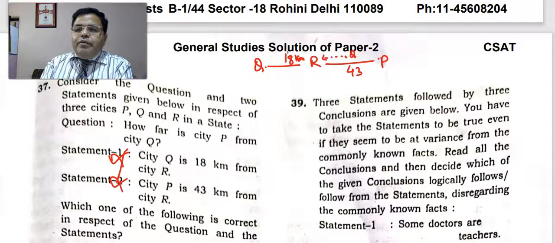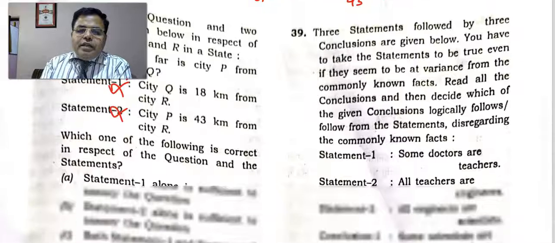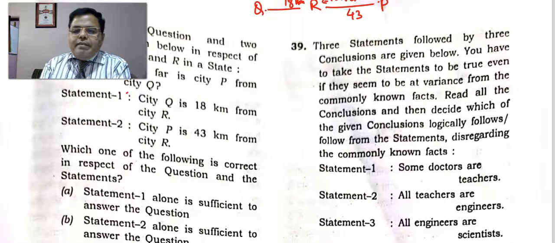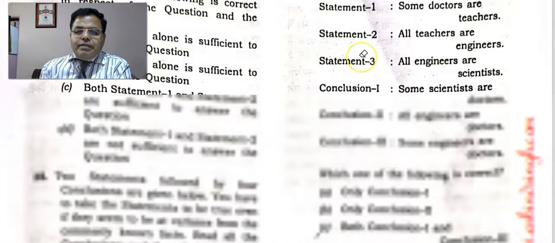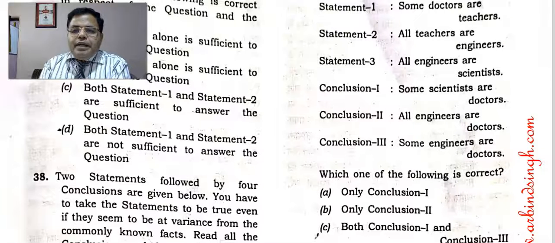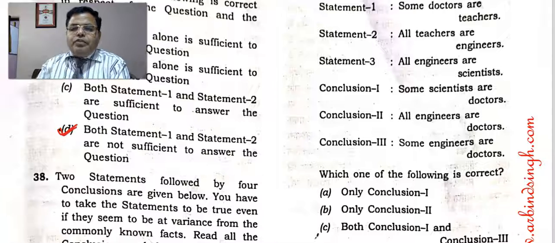So that is why we can say both of them are not sufficient to answer the question. It depends upon the direction; their distance can be calculated only then. So P and Q statements are not sufficient to answer the question. What is the exact distance between P and Q? That cannot be defined, and therefore the answer to this question is D.